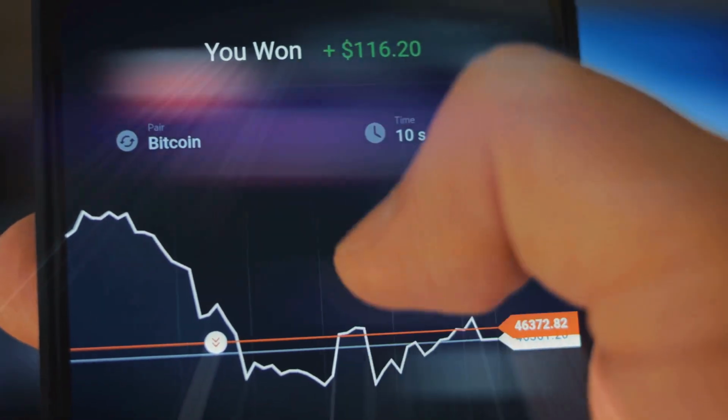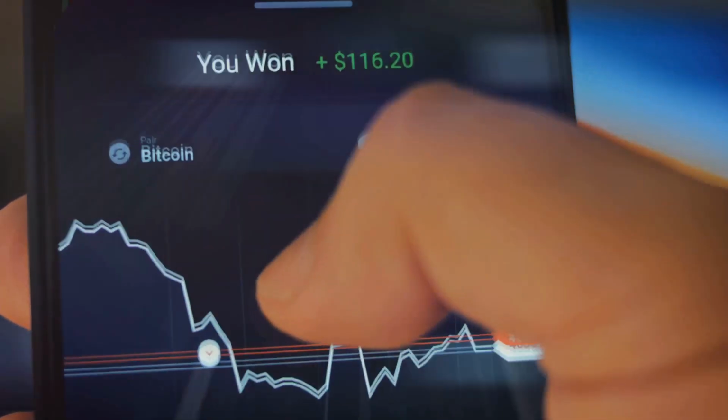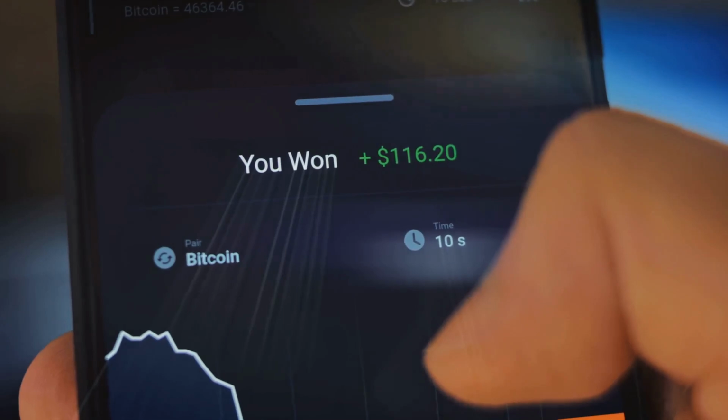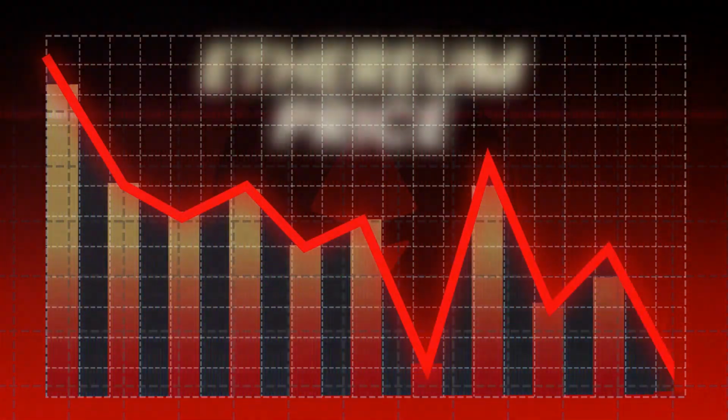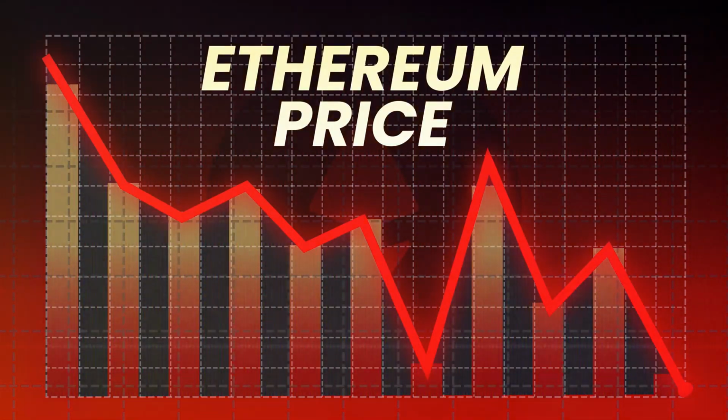Investing $100 in Bitcoin in 2010 would have turned into over $50 million by 2021. Early adopters of Ethereum saw their investments increase by thousands of percent within just a few years.